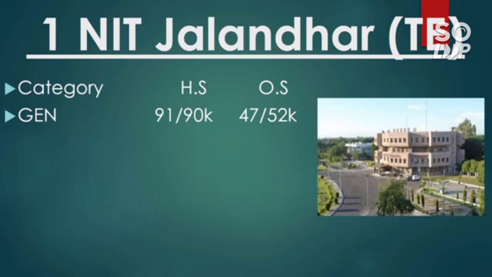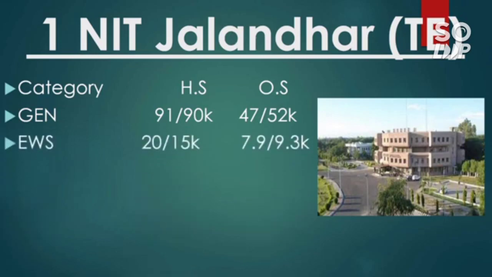Now I will discuss the other state cutoff only. You can check the home state side yourself. Once again I remind you, if you think how much percentile you need to score to get those category ranks, I will discuss only the category rank here, that is general CRL rank. Next I will talk about EWS, SC, ST, OBC, that is the category rank. If you want to know your category rank based on your percentile, you can check the video, that is percentile versus your category rank. So you will have the idea how much category rank will be yours based on the percentile that you have got, so that you can estimate which NIT you can get.